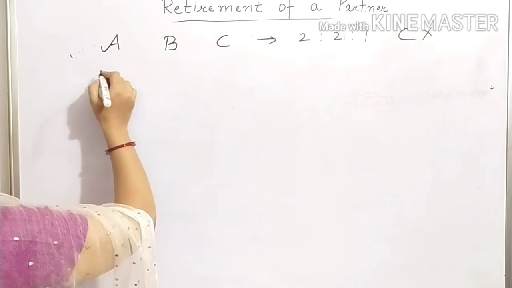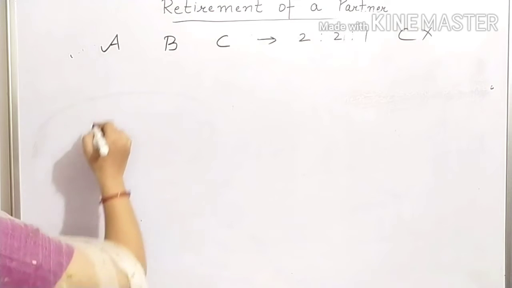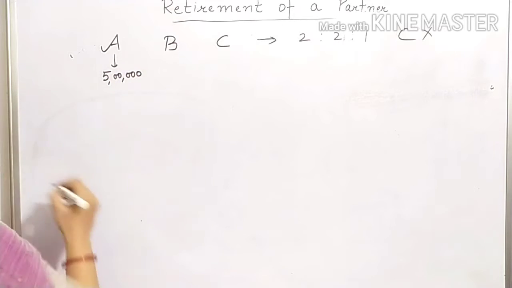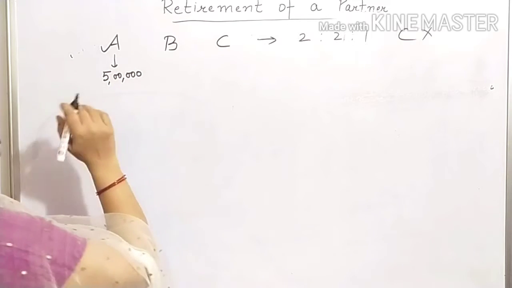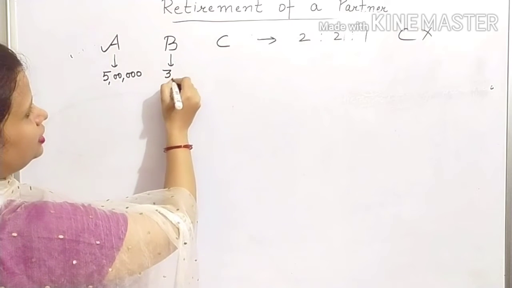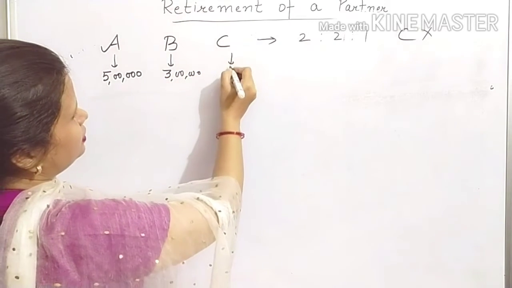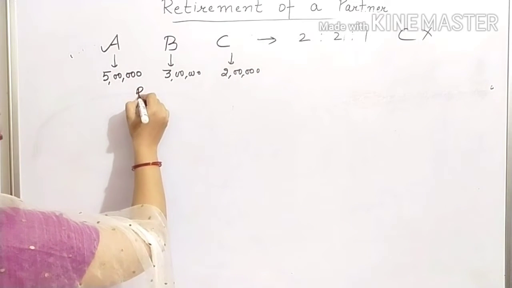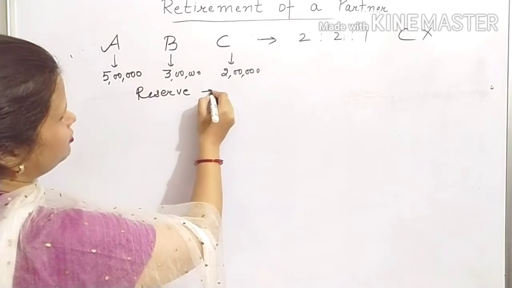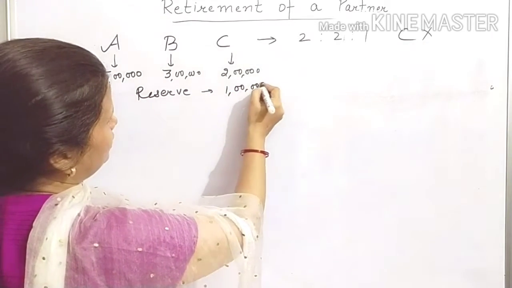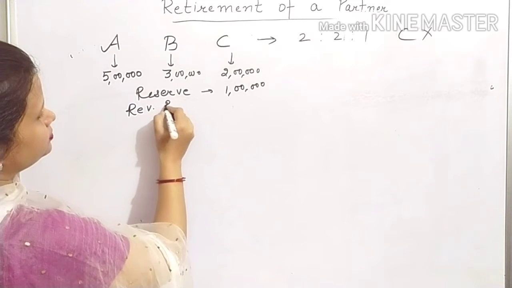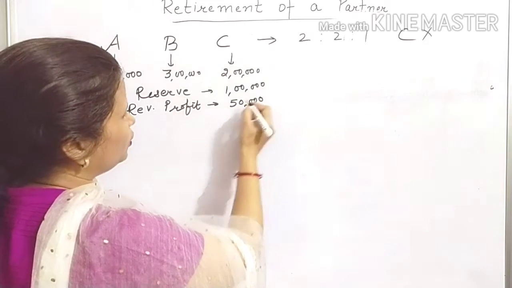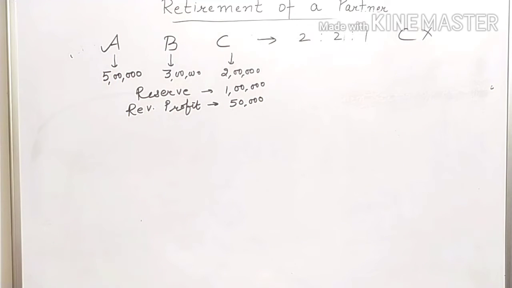and their capital balances on the date of C's retirement: in A's capital account there is a balance of rupees 5 lakh, in B, 3 lakh, and C, 2 lakh. Further, there is a reserve of, let us assume, 1 lakh. Revaluation profit is also given in the question. Let us assume it to be 50,000. Only these are the adjustments given in the question.